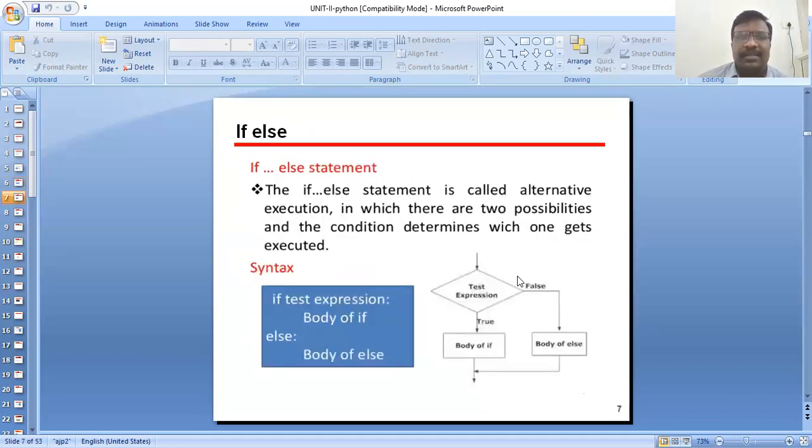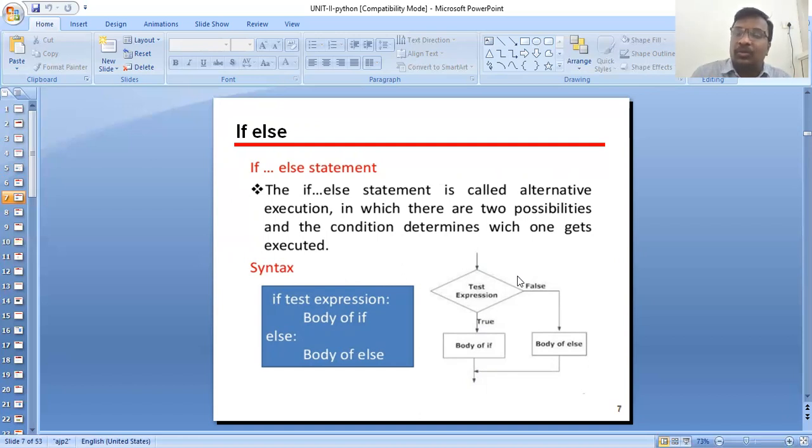Next we are discussing the if else statement. The if else statement is called the alternative execution. That means there are two possibilities, and the condition determines which one gets executed. The syntax is: if test expression, body of if, else, body of else.